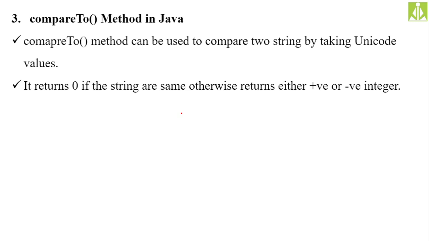If they are different, it returns either positive or negative based on the mismatched character. If the mismatched character in the first string is greater than in the second string, it will return a positive value. If it is lesser, it will return a negative value.